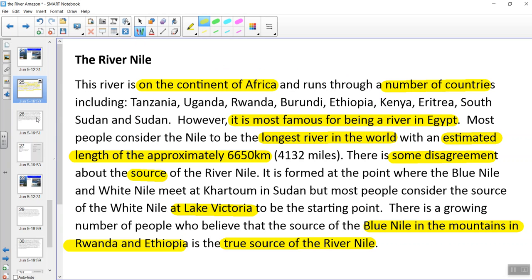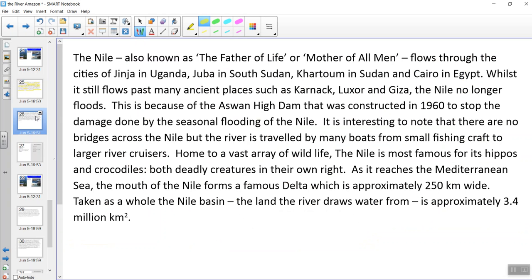In my second paragraph, I said a little bit more. Let's read it together first and then we'll look at it. The Nile, also known as the father of life or mother of all men, flows through the cities of Jinja in Uganda, Juba in South Sudan, Khartoum in Sudan, and Cairo in Egypt.